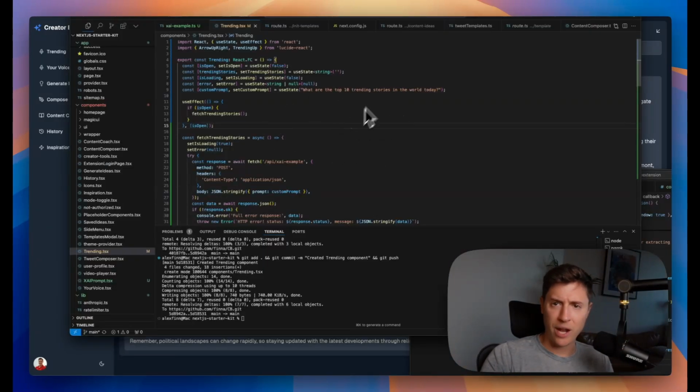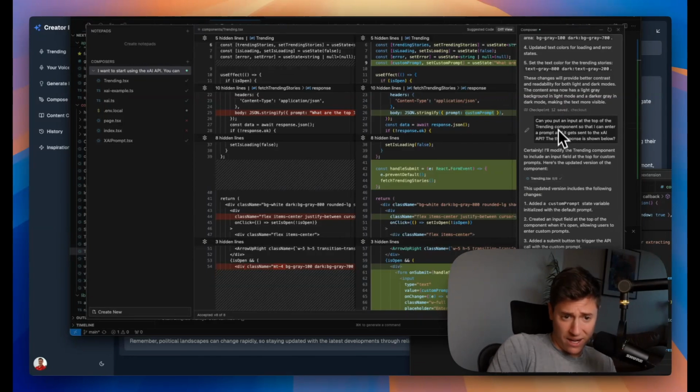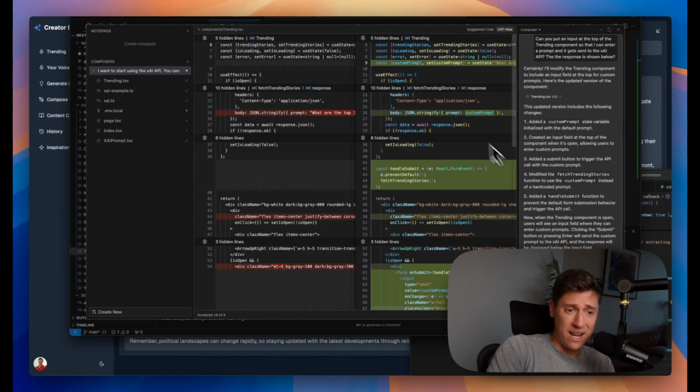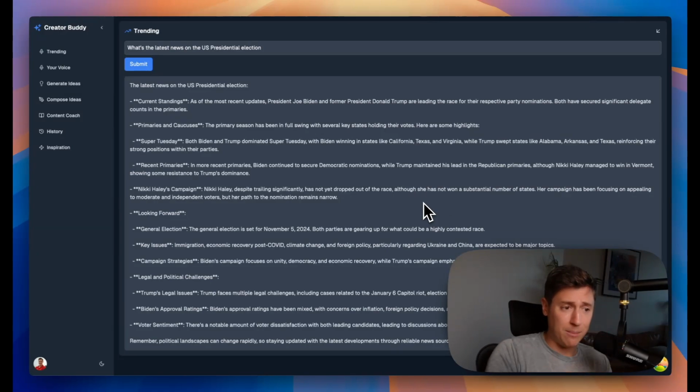This was all generated with AI. I literally went in here and said, can you put an input in here that talks to the xAI API? And then it went in and generated all this code for me. I didn't write a single thing myself. I did that, I hit run, and I was good to go and able to communicate with the xAI API. If you've never coded before, this is how you do it. And I couldn't recommend doing this enough, right?